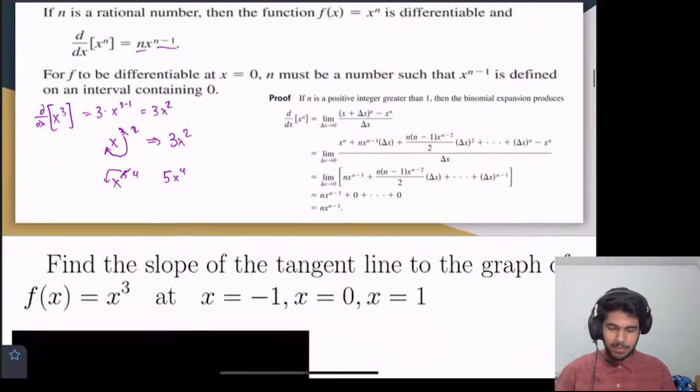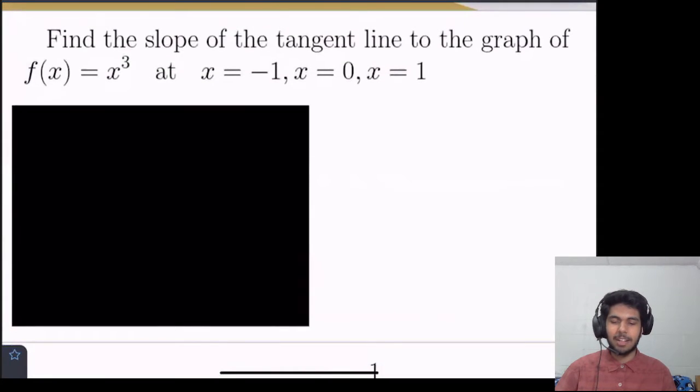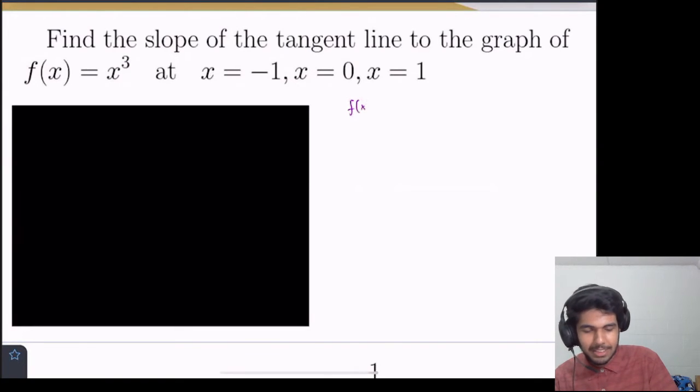Cool. So now the question. Find the slope of the tangent line to the graph of f of x equals x cubed at x equals -1, 0, and 1. Well, we kind of just did x cubed. I kind of spoiled that. But anyways, let's just do it again. f of x equals x cubed, right? So the derivative, which we can represent as f prime of x,